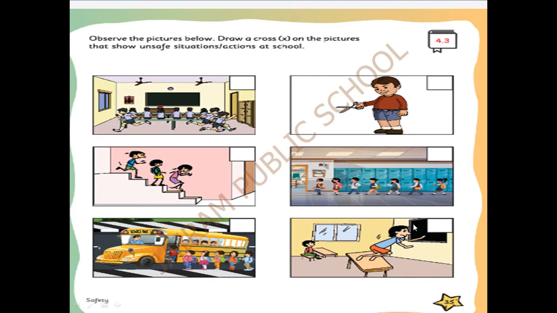See how he is climbing. If he is climbing, he'll be getting hurt. So he is jumping from the table. This action is not at all safe. You can put a cross symbol here.